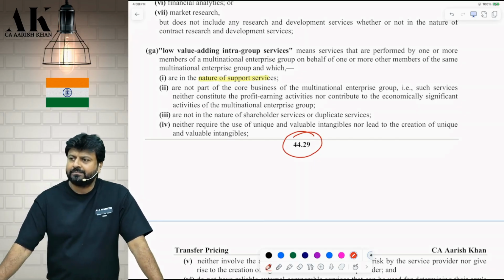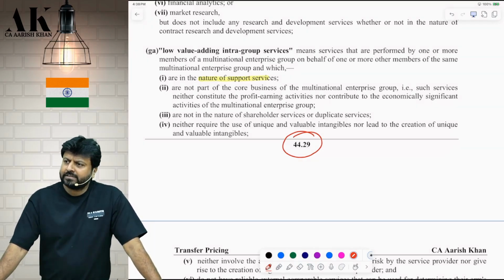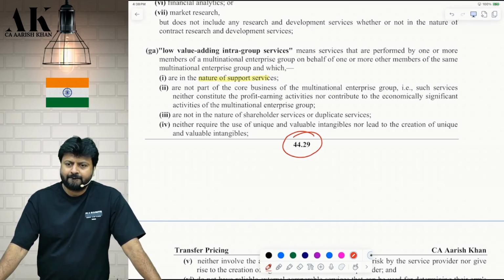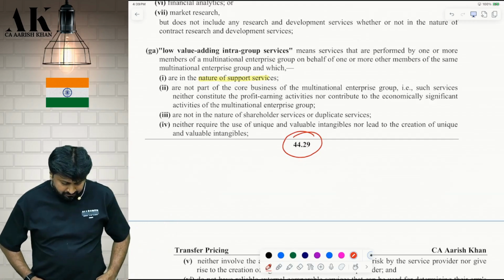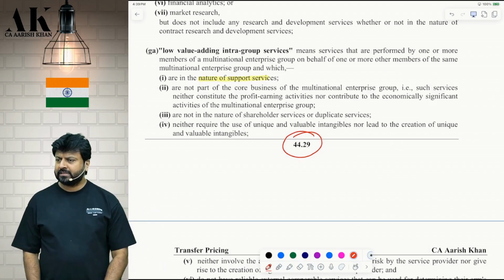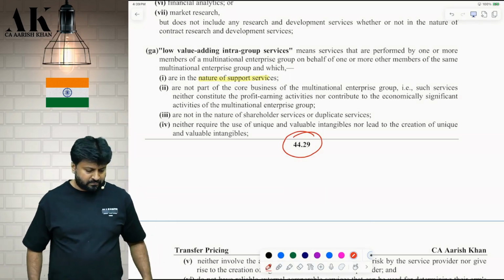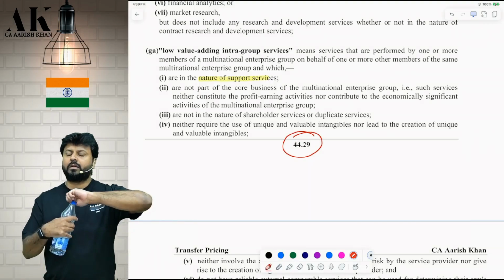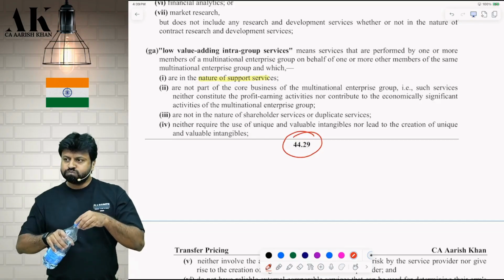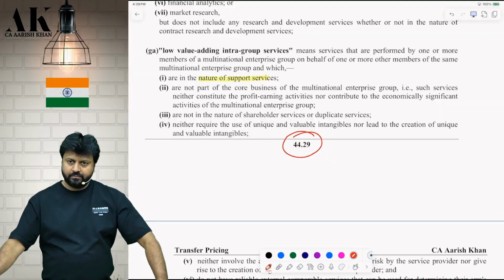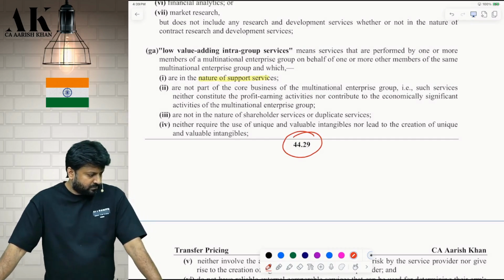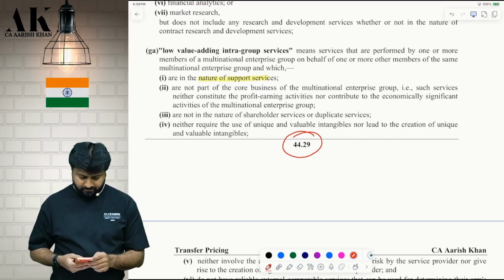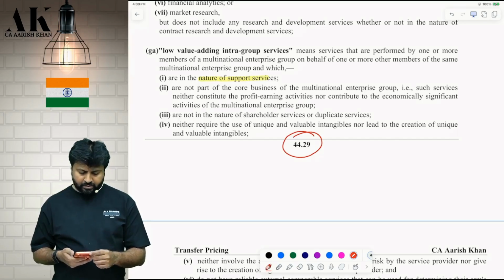If the associate enterprise keeps a board meeting on behalf of us, or keeps an AGM on behalf of us, then the payment that we are making will be called as payment for shareholder services.